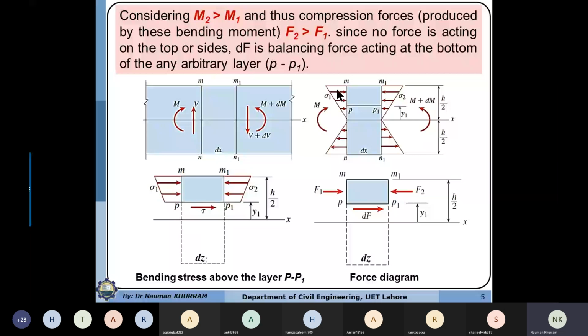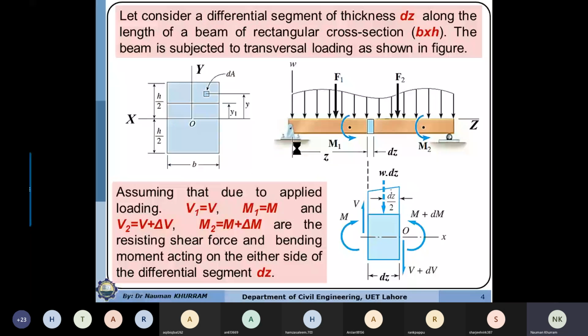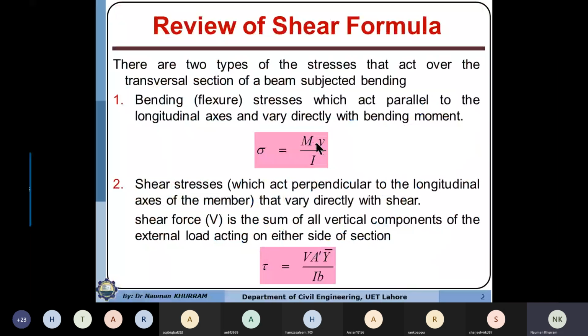Similarly, you can plot the flexure stresses by using the formula sigma equals My over I. So the distribution of flexure stresses on the other side will be this one. Sigma 2 will be more than sigma 1. Stresses at section 2 will be more than at section 1. Why? Because moment M2 is more than M1. In the flexure formula, y over I is constant at any fiber, so the stresses are a function of the moment.